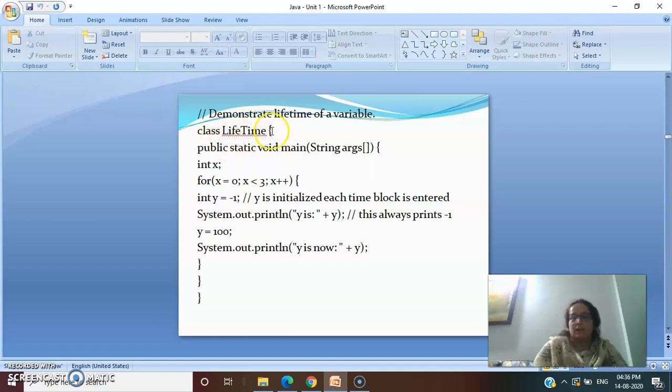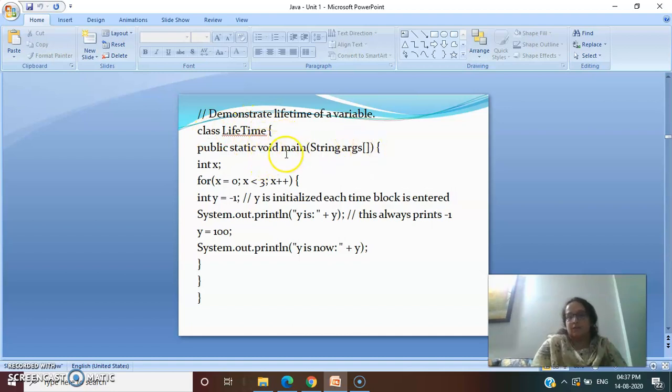So we have taken the name of the class as lifetime only. Okay, you can take the name of the class as per your convenience. Public static void main, String args will come as it is. Where will you do this whole coding? This whole coding you will do on a notepad. Then you can compile your program using the javac compiler and then run your program using the Java interpreter. You can refer to my previous video for getting more details about it. So this is your class lifetime.